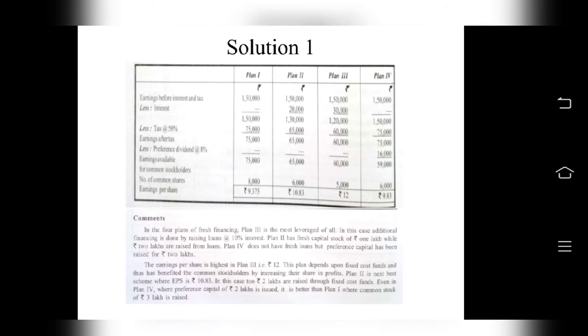Okay, and the rate of dividend is given as 8%. So 8% on rupees 2 lakhs will come to rupees 16,000. So 16,000 preference dividend will be shown only in plan 4.